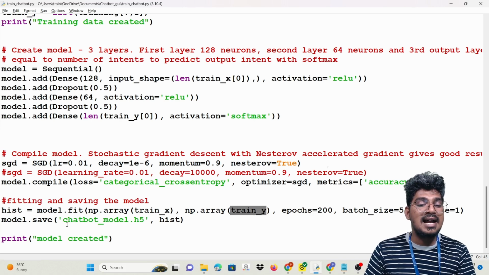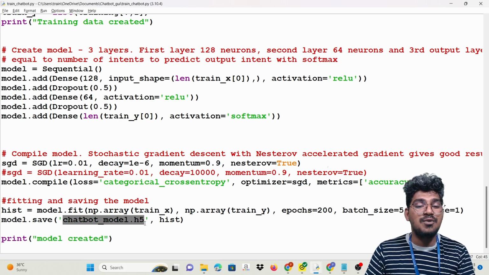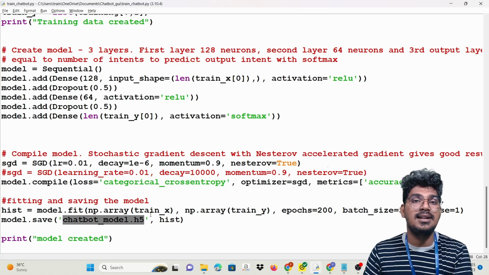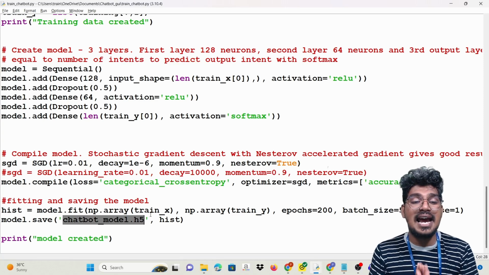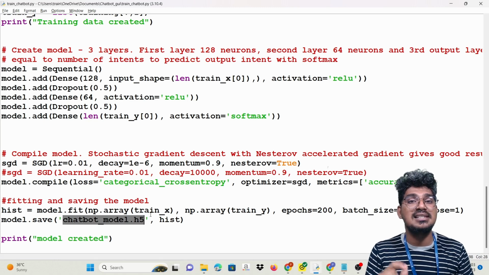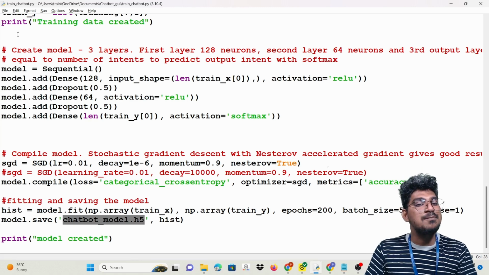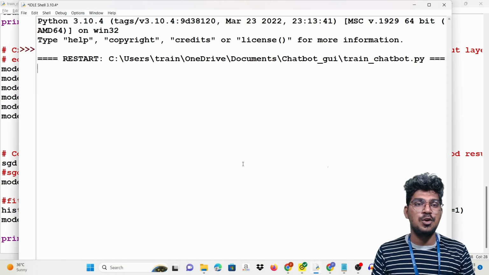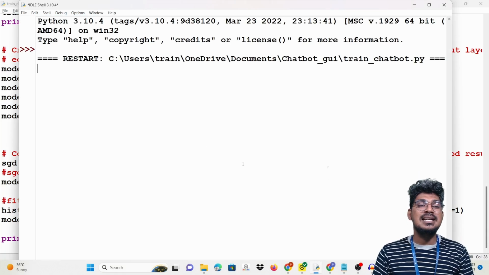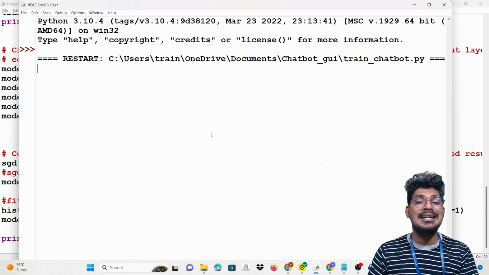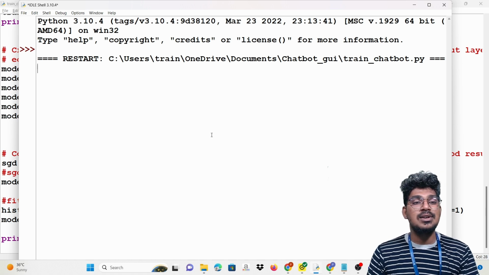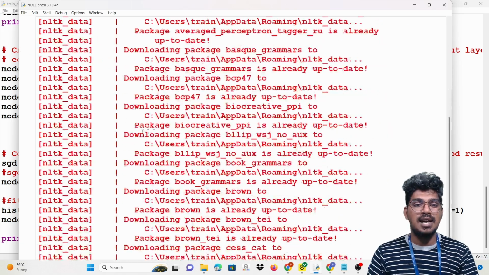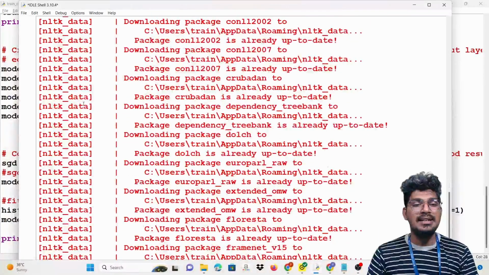Once it is run, this particular model is going to be saved in the current working directory. That means chatbot_model.h5 is the trained model. Once I run this, you can see the output for this particular thing. So I'm going to run it now. First, initially it is going to download all the NLTK packages, one by one. It is going to be downloading the NLTK data.